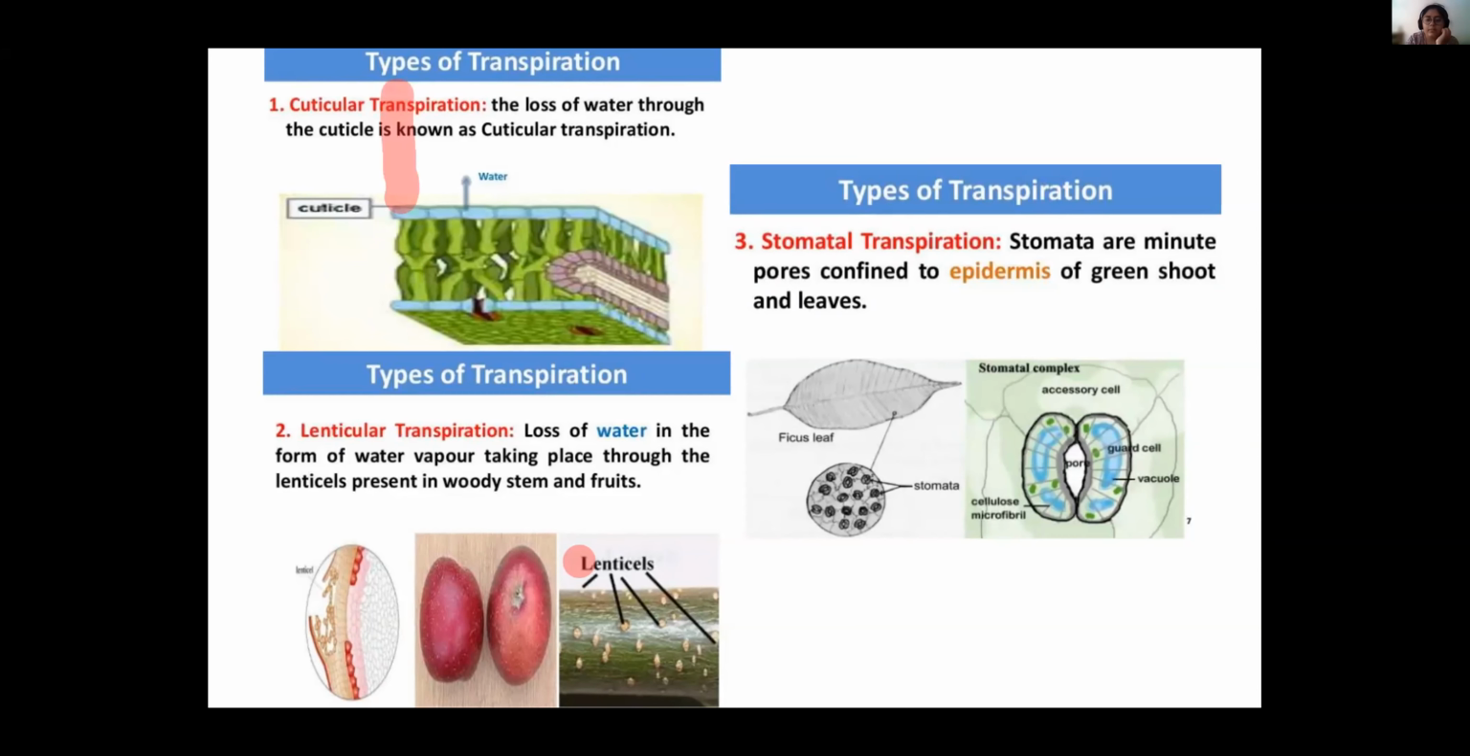Ma'am, does water loss happen from the stem? If the stem has lenticels, right? Monocots do not have lenticels, you know. Only dicots have secondary growth, so where lenticels are present, at that point transpiration can occur, because lenticels are present on woody parts, the stem part. Clear, Shreya? Yes, ma'am. Right.